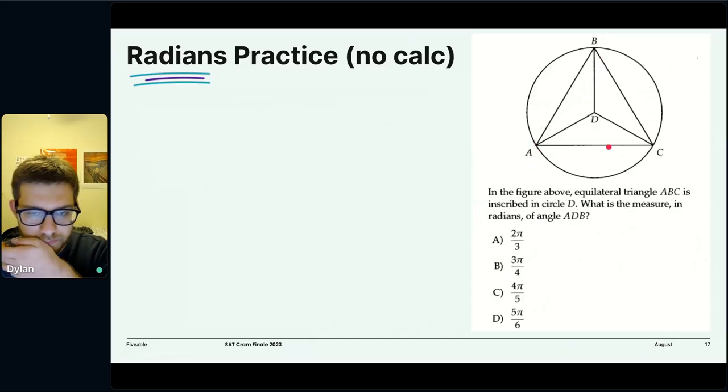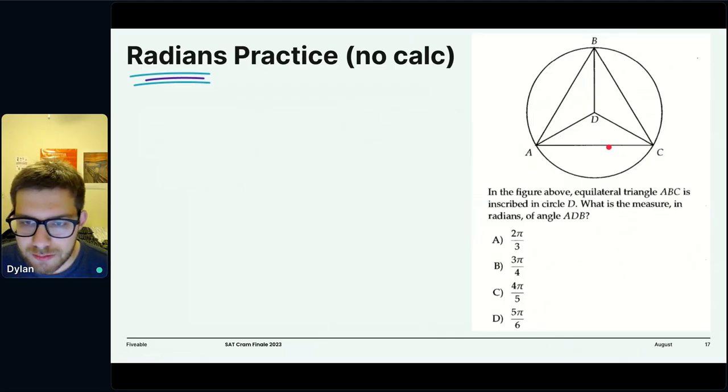I think the simplest is looking at the fact that an equilateral triangle like this is going to take up a third of the circle each time. If this is equilateral, then these three angles are equivalent, meaning this is a third of the circle, this is a third of the circle, and this is a third of the circle.